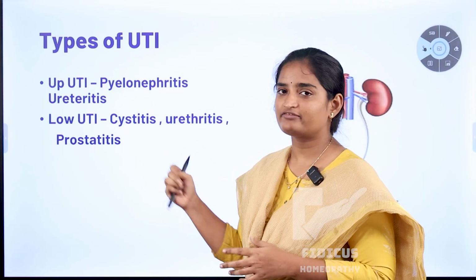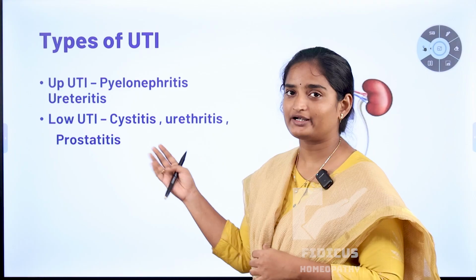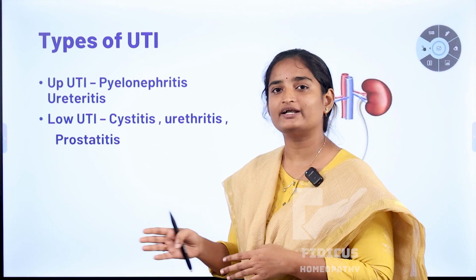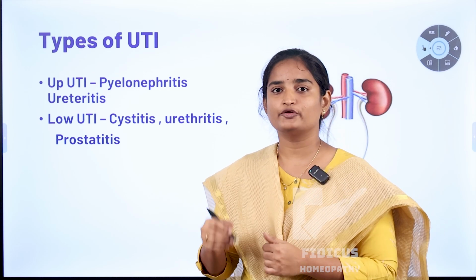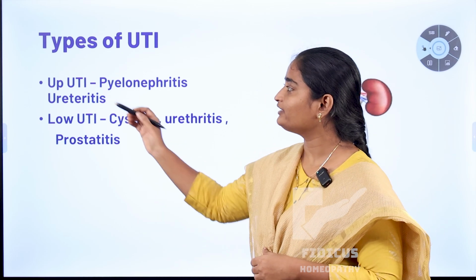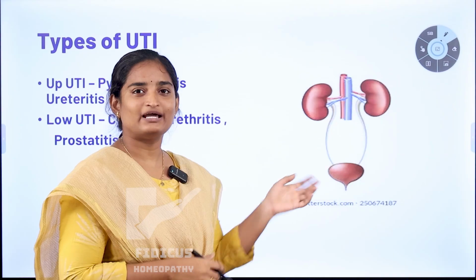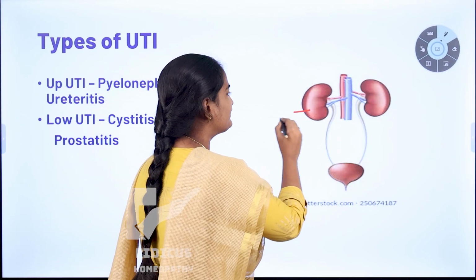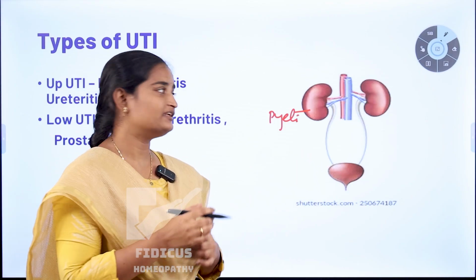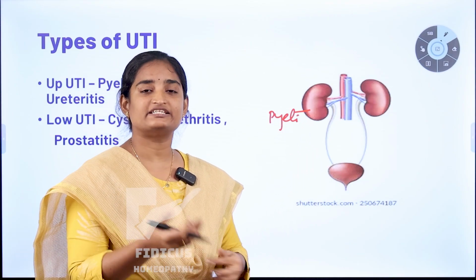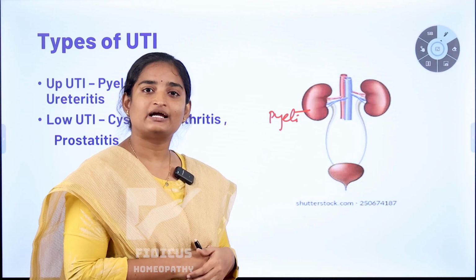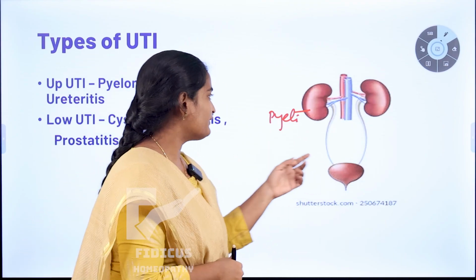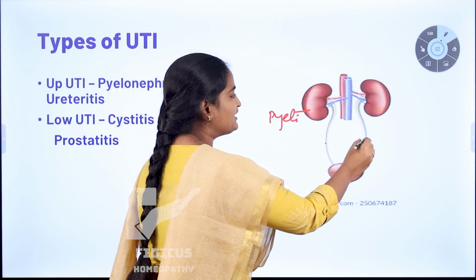Now that we know the structure and function of the urinary tract system, let's come to the types of UTI. Types of UTI depend on which part of the urinary tract system is involved. Based on the part involved, we can divide it into upper urinary tract infection and lower urinary tract infection. In upper UTI, you can see pyelonephritis. Pyelonephritis is nothing but infection of the kidney. This is the more severe complication, and in this condition we can see severe backache, chills, and also systemic complaints like nausea and vomiting. All of these we can see in pyelonephritis. Next, coming to urethritis.